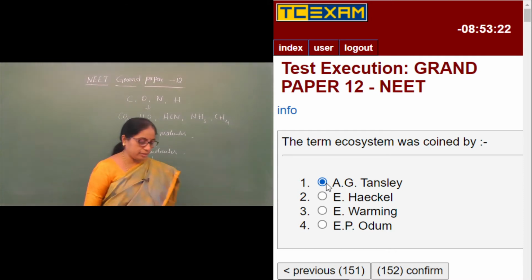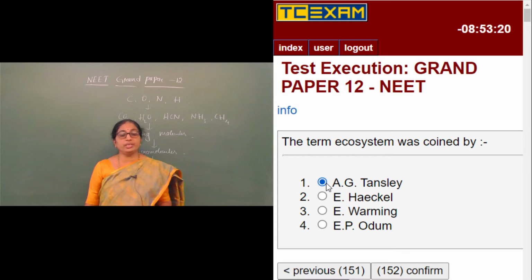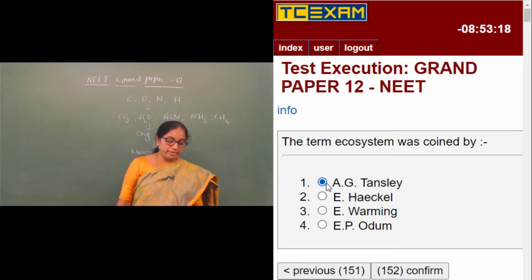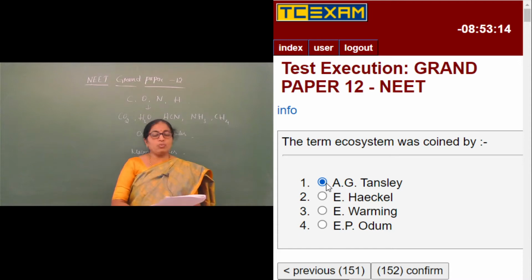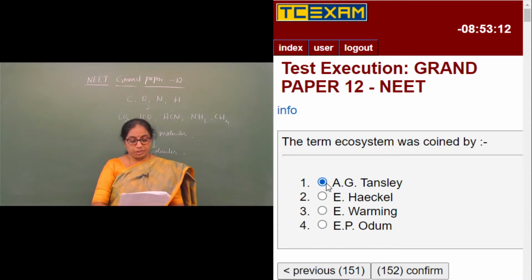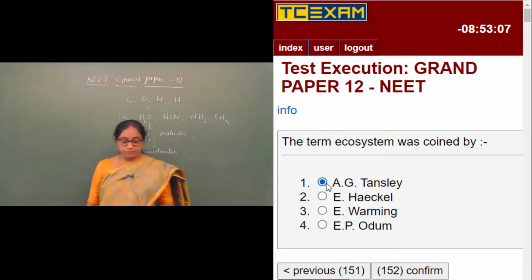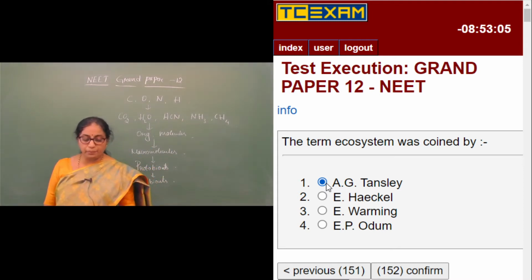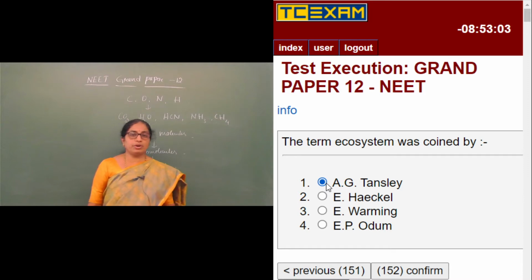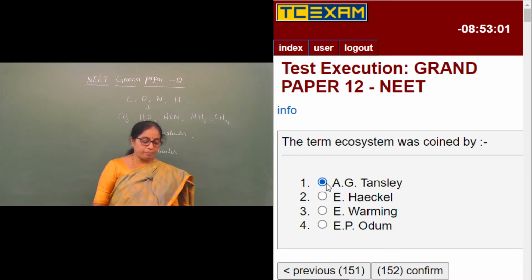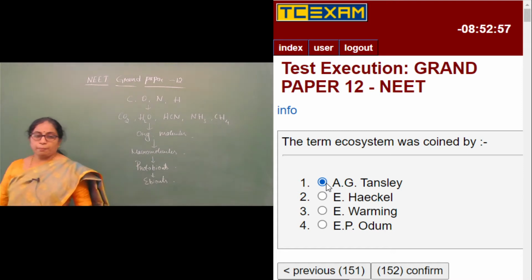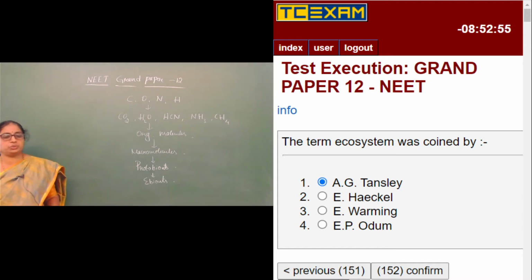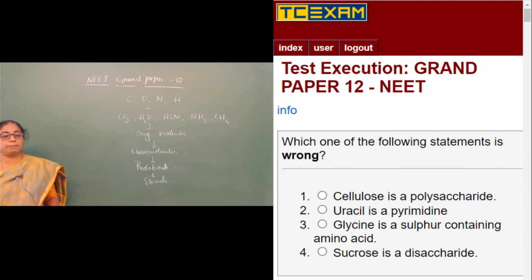E. Haeckel is related with coining the word ecology in 1869. The third is E. Warming, a Danish botanist, who wrote the first textbook of plant ecology. And finally, we have E.P. Odum, also called Eugene Pleasants Odum, who is called the father of modern ecology. Next, moving on to question number 153.